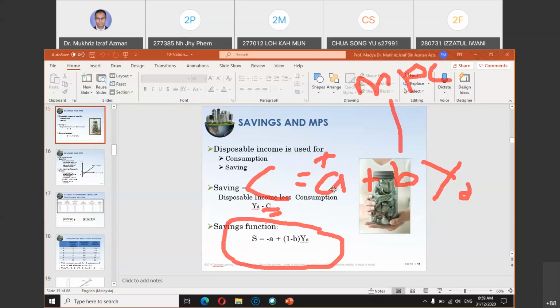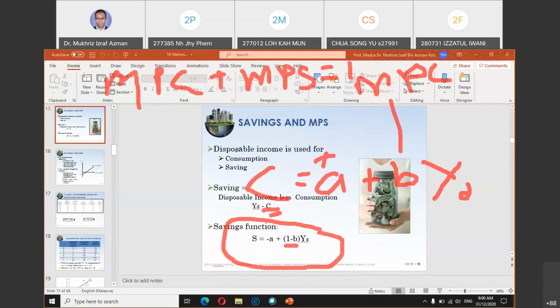So A, autonomous consumption in the consumption function, becomes negative A in the saving function, plus 1 minus B. If you recall, B is the MPC, and we know that MPC plus MPS must always equal 1, because marginal propensity to consume plus marginal propensity to save must always equal 1.